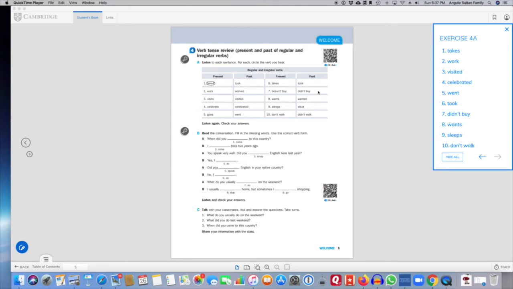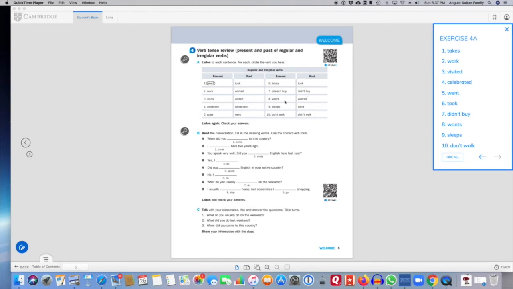Number 7 is, "She didn't buy candy yesterday." When you see these time words like yesterday or last week or last night, you know that this is talking about the past. So you are going to be using the past tense, all right? So you are going to put the verb in the past tense. Here we have an irregular verb. So doesn't buy is the present, didn't buy is the answer here.